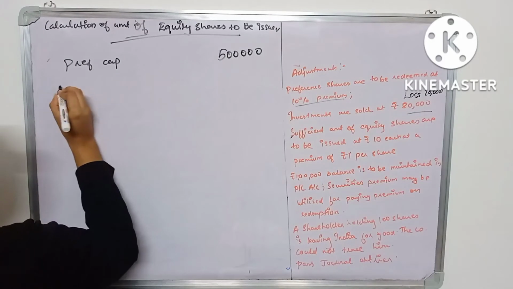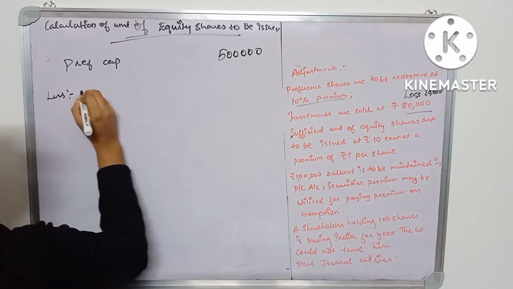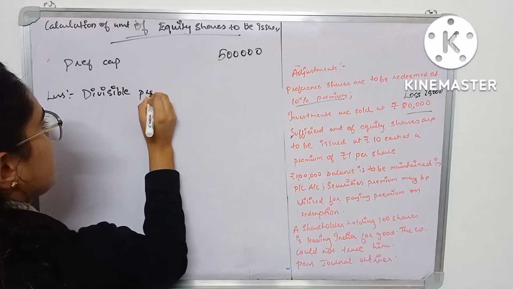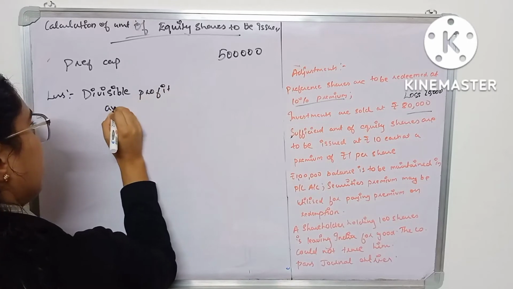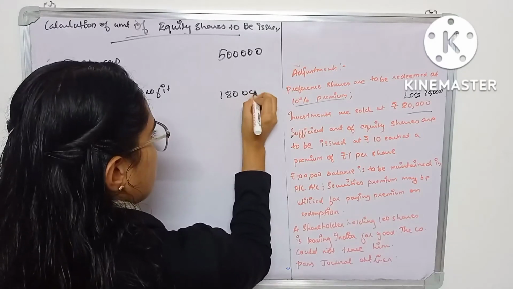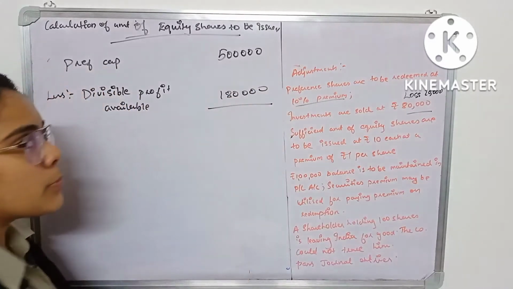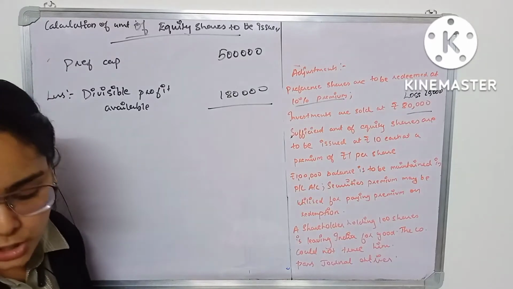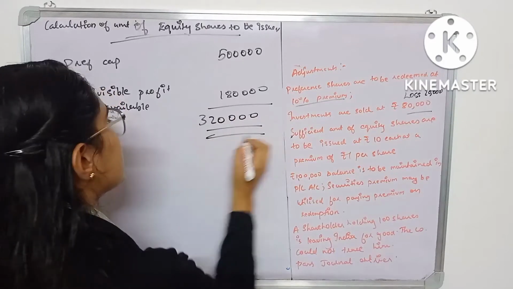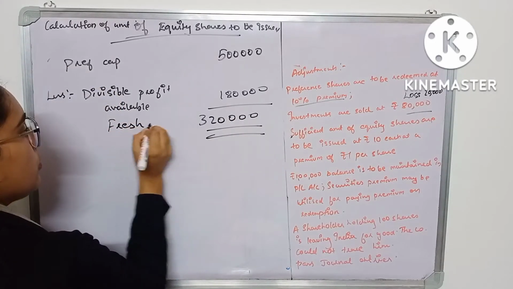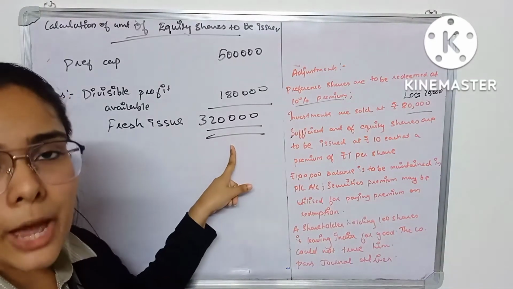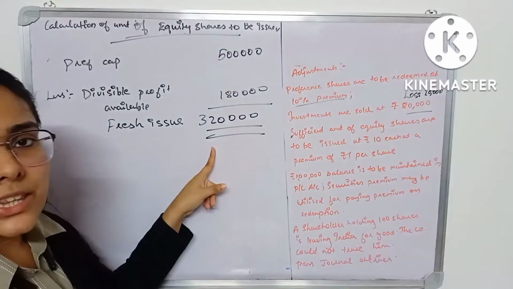Then you have to subtract the divisible profit available, which was 1,80,000. If you deduct this divisible profit from the preference share capital, you will get a total of 3,20,000, and this is the amount of fresh issue to be made. This much amount of equity share capital has to be issued for meeting the redemption purpose.